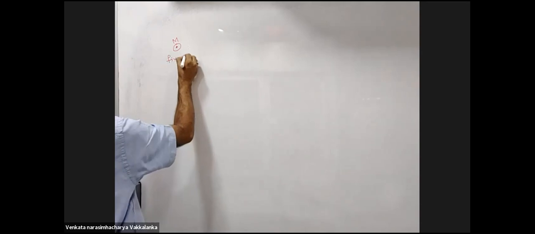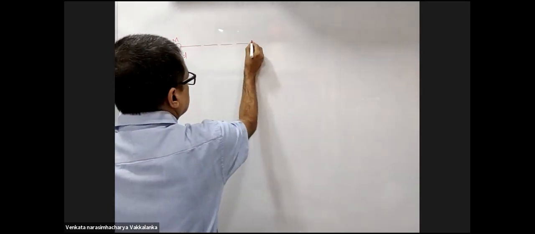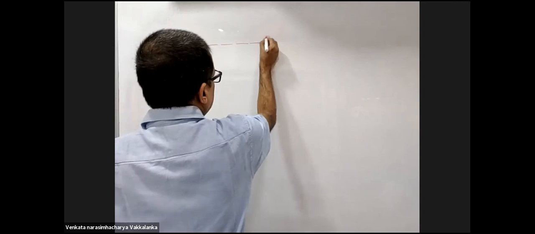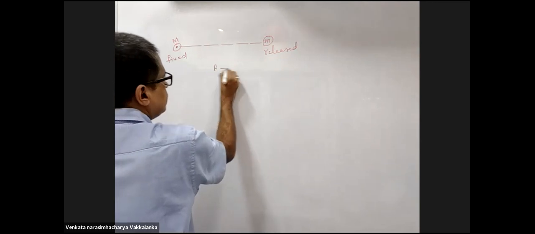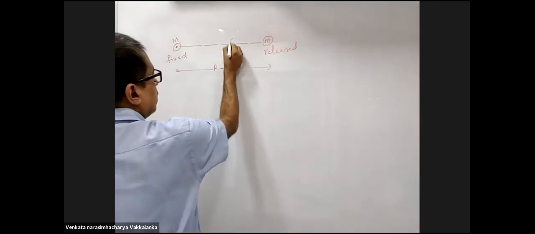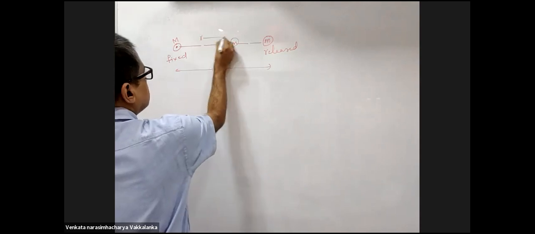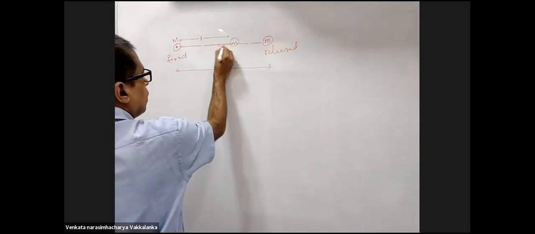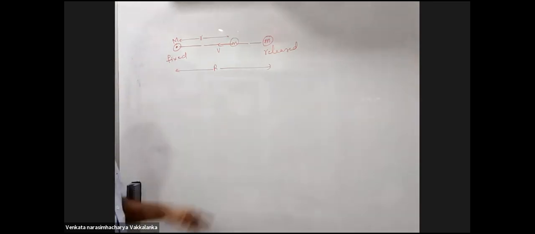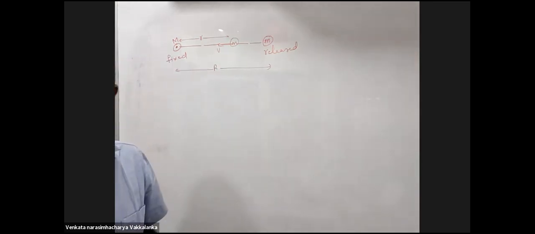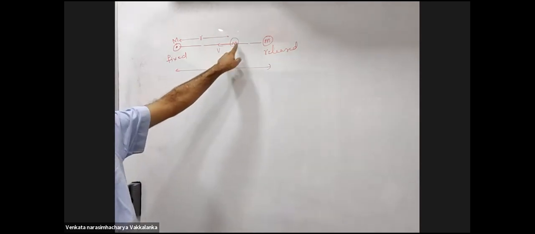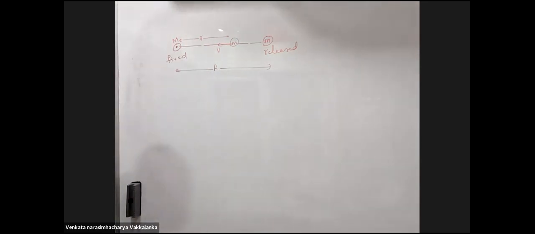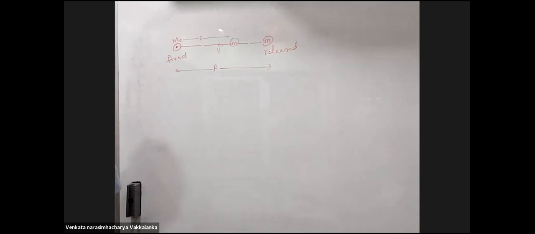Capital M is fixed. Small m is released from the position shown. Initial separation is capital R. Final separation is small r. You are asking me what will be the velocity acquired by small m when it comes to a distance of small r from capital M, right?